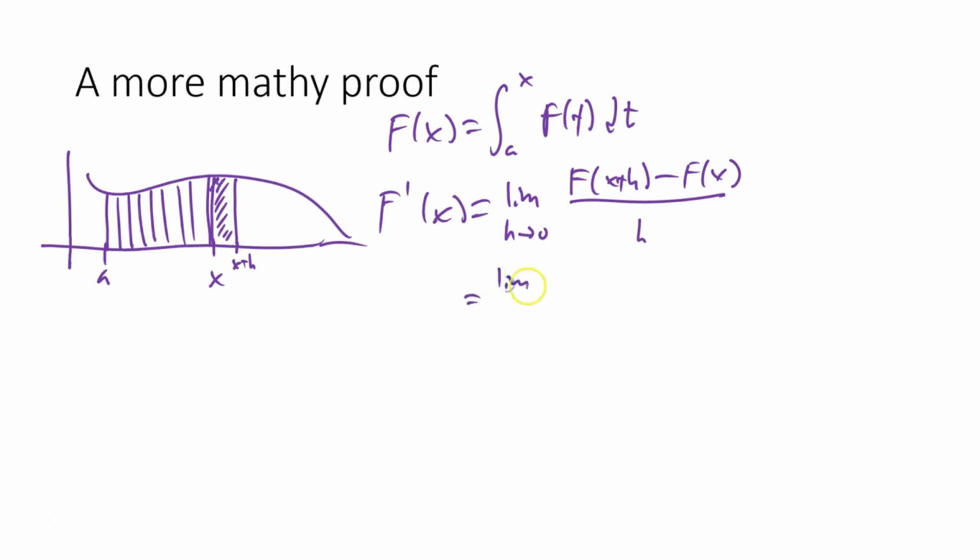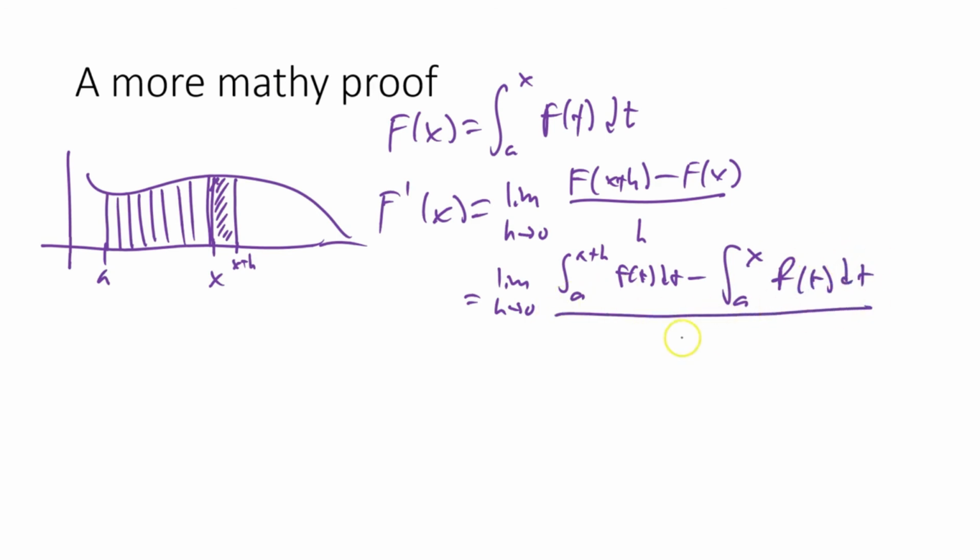So that's the limit as h approaches 0 of the integral from a to x plus h of f of t dt, minus the integral from a to x of f of t dt, all divided by h. Well, let's think about these areas. Use some magic technology with colors here.